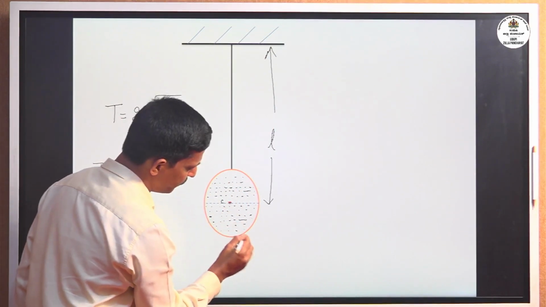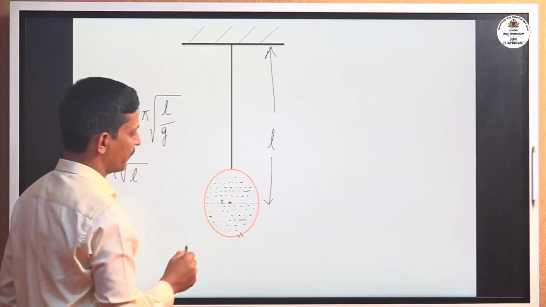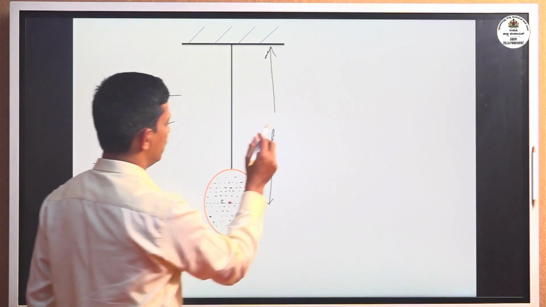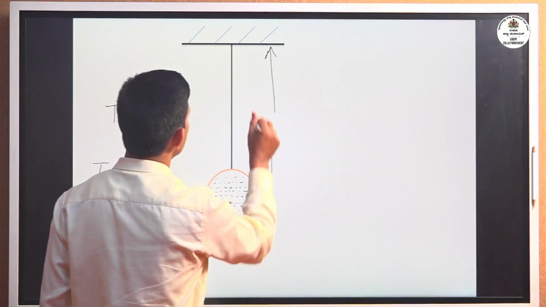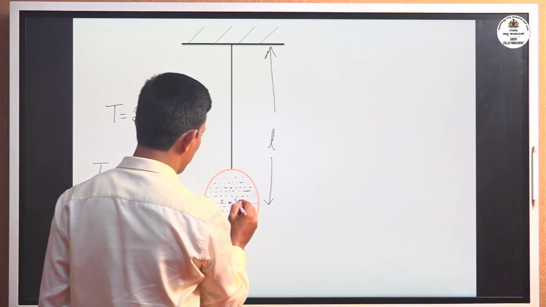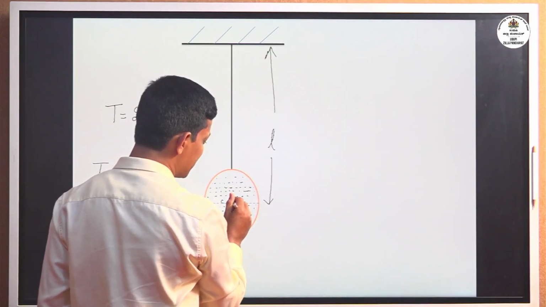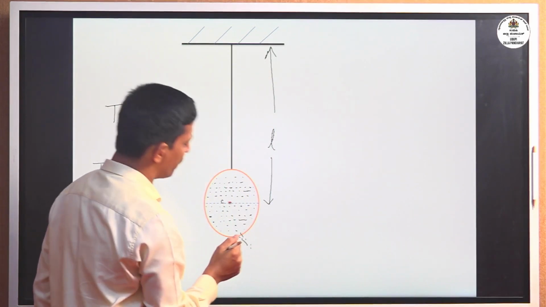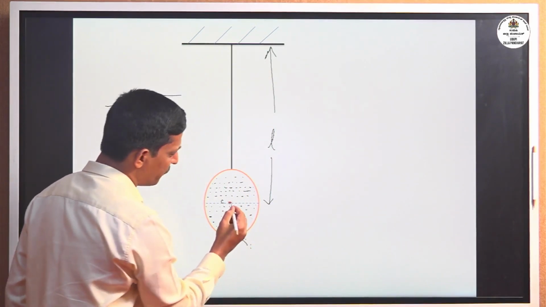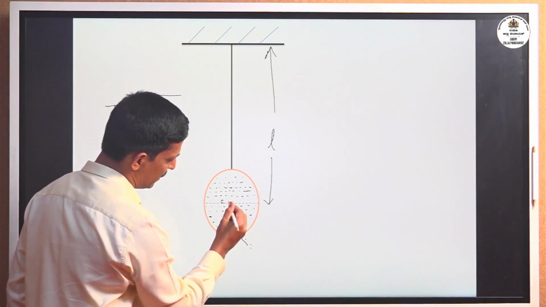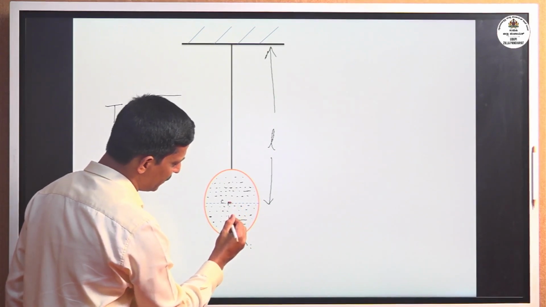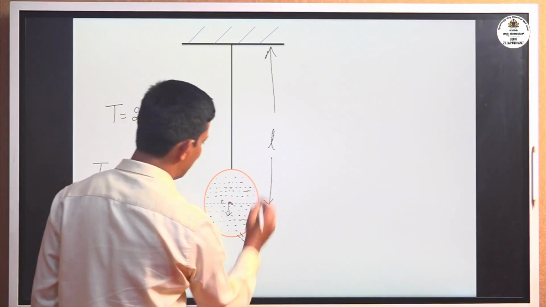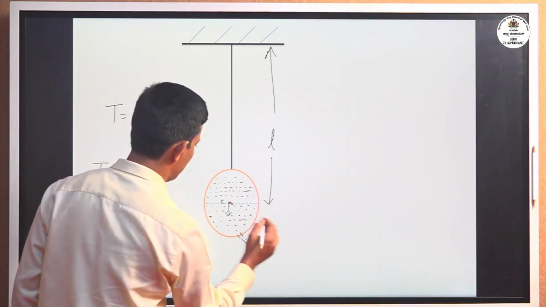Now here in the bob, there is a small hole. When this bob is completely filled with water, the length L is measured from the fixed end up to the center of gravity, which is at the center of the sphere. As the water comes out from the sphere, the center of gravity position changes. The center of gravity position goes down, then length increases.